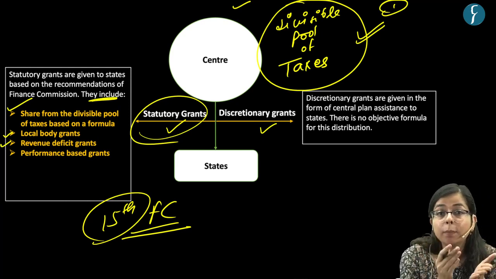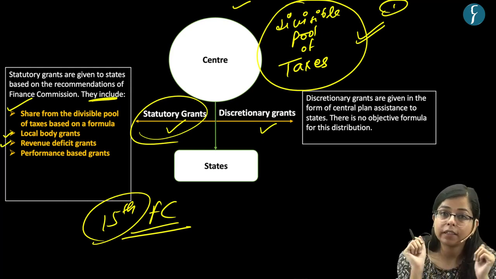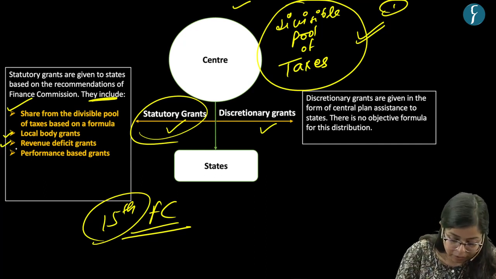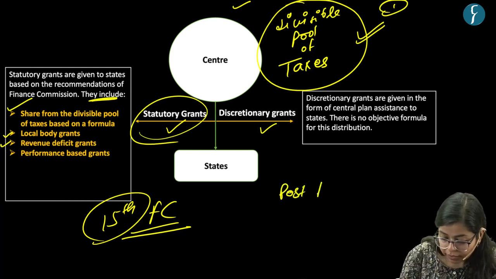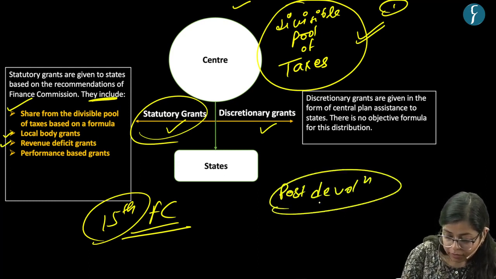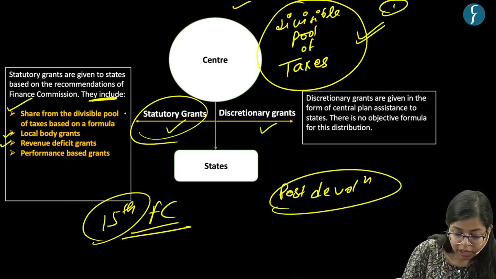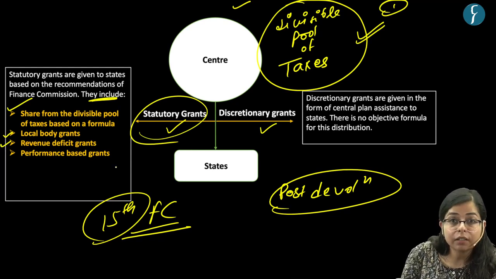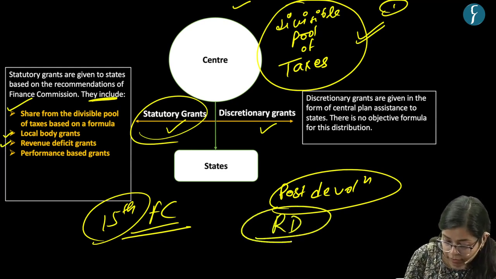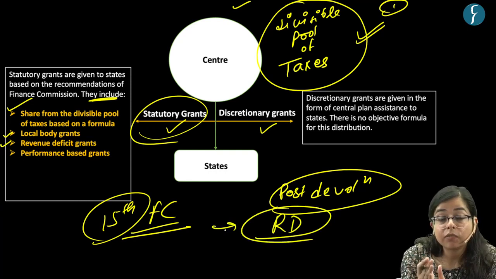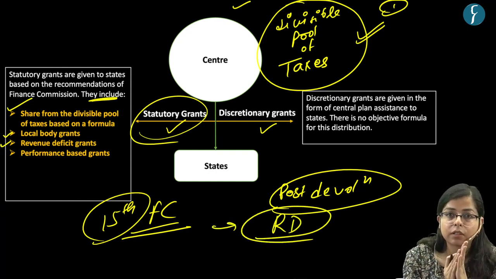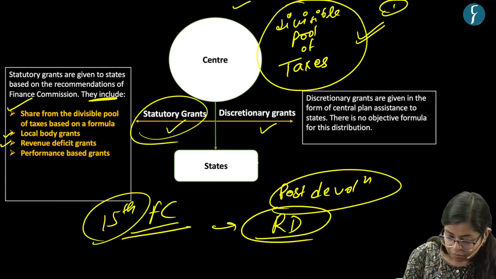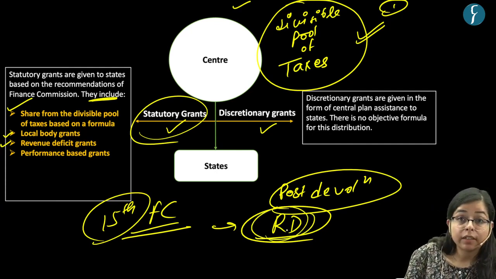This is granted to particular states on the recommendation of the Finance Commission, right? And why is this known as revenue deficit grant? It is a post-devolution grant. That is, after the center has shared the first kind of devolution with the states, the center will share these revenue deficit grants with certain states who are not able to meet their revenue expenditure. In that case, they will be shared revenue grants, right?